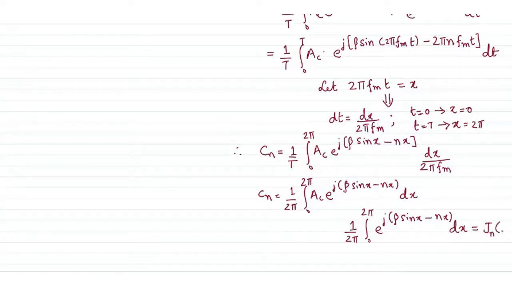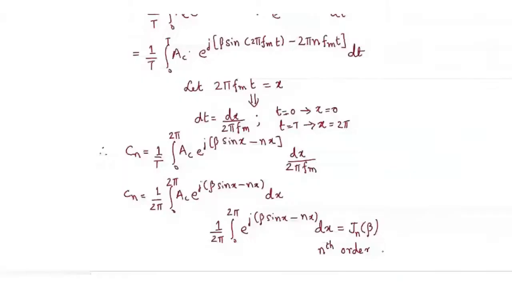This is known as the nth order Bessel function.